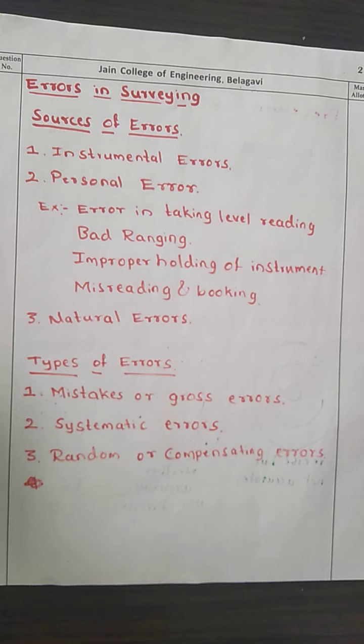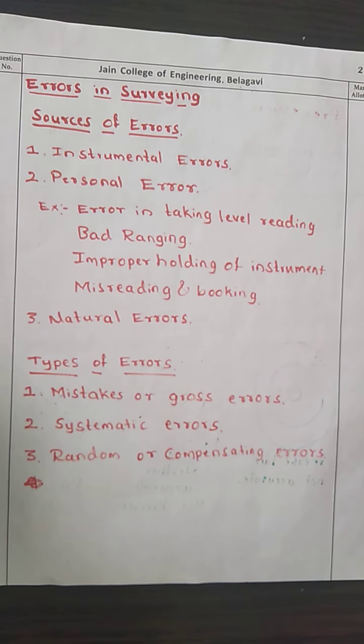Even so, when we do surveying, certain mistakes or errors happen, either due to instrumental error or personal error, or due to climatic conditions. Though there are very good, precise instruments, we still make some mistakes. So what are those errors in surveying?